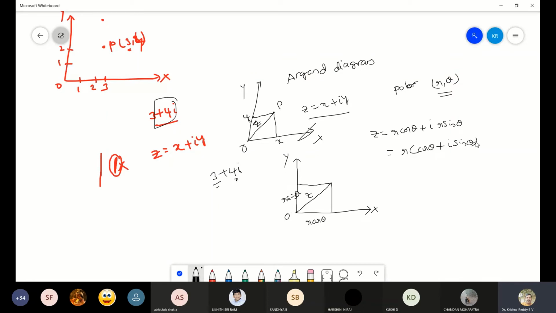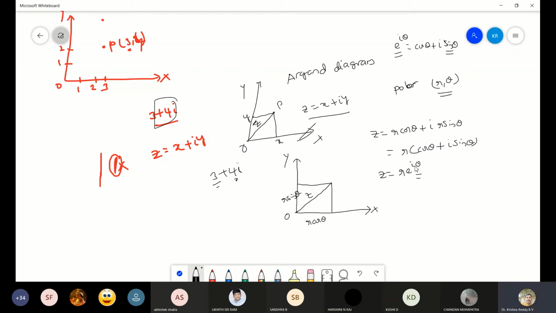So cos theta plus i sin theta is similar to this Euler equation: e power i theta is equal to cos theta plus i into sin theta. So this cos theta plus i sin theta can be replaced with e power i theta. So the same can be written as z equal to r into e power i theta. So this is how we will be representing a complex number in the polar coordinates.